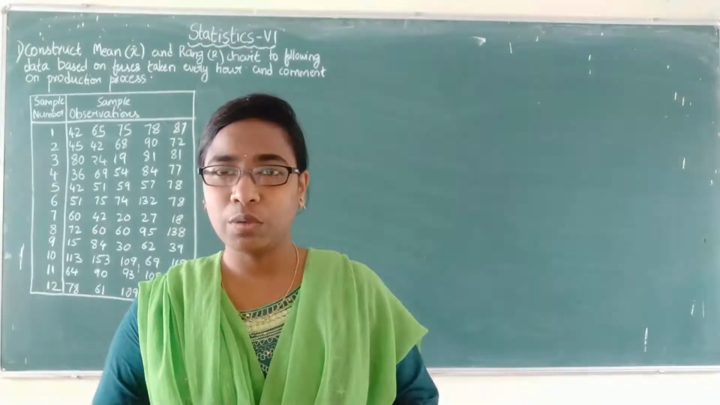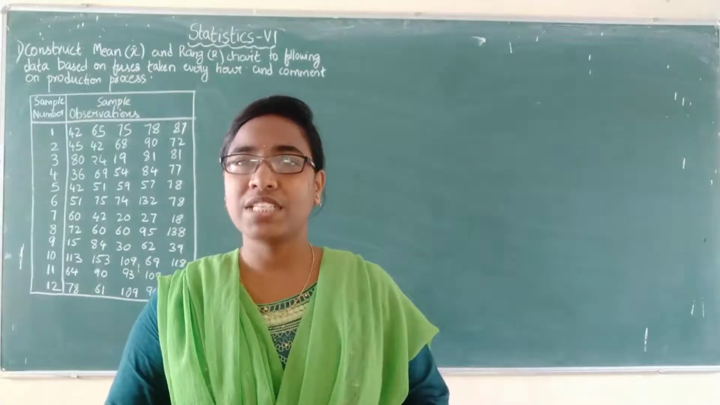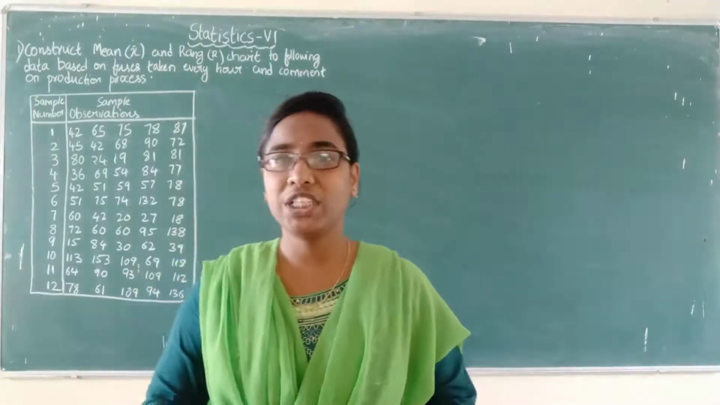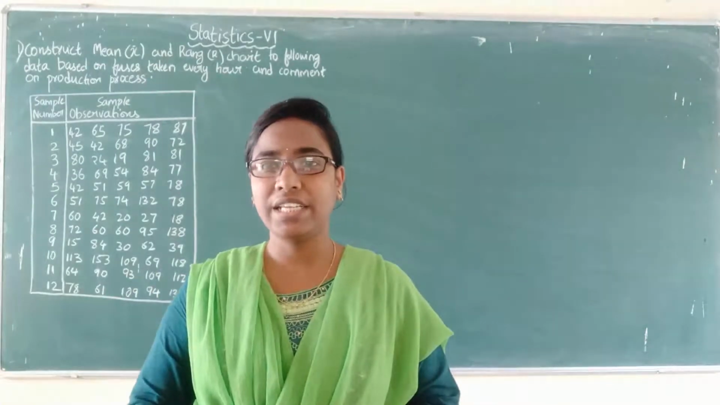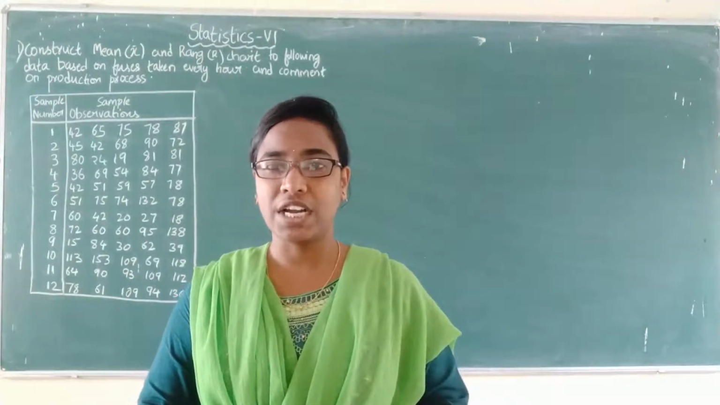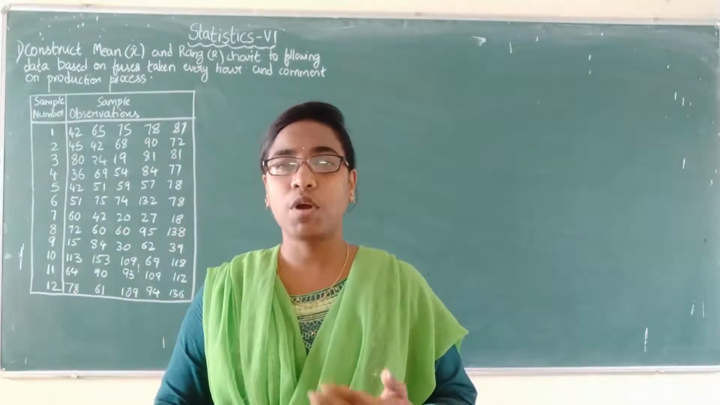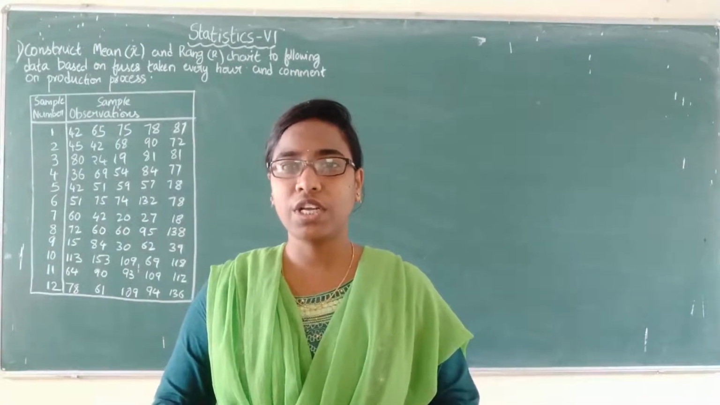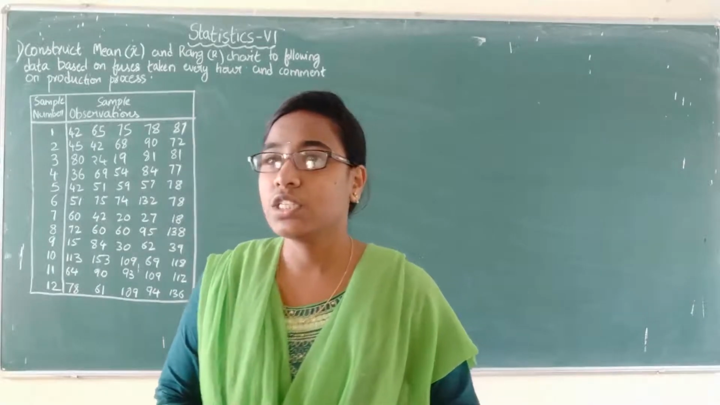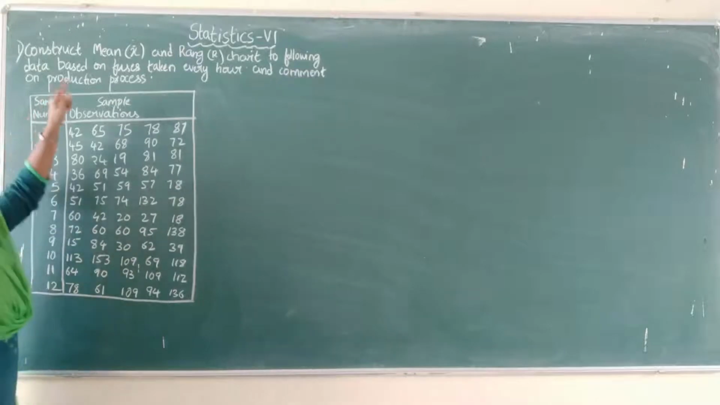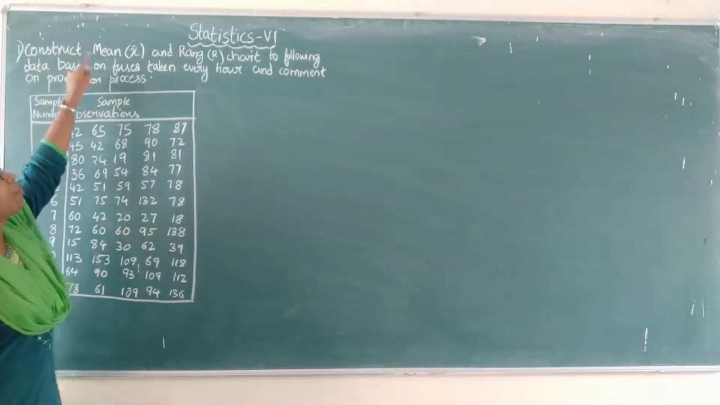Under control charts for variables, we have discussed the construction of three types of charts, that is the mean chart, the range chart and the sigma chart, S chart, that is the standard deviation chart. Now we will see the problems for the construction of the control limits for different charts. Coming to the first problem, read the question. The first problem is construct mean chart.